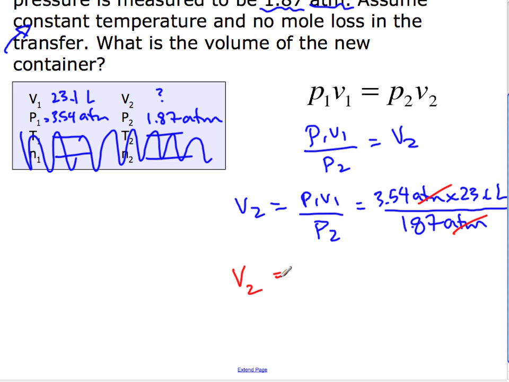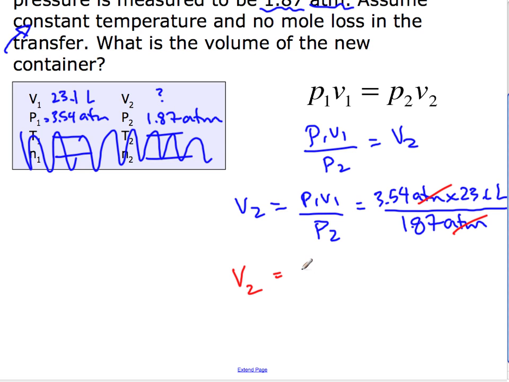Okay, trusty handy dandy calculator. I'm just guessing. I'm calling it 47, but we'll see. 3.54 times 23.1 divided by 1.87. Go.